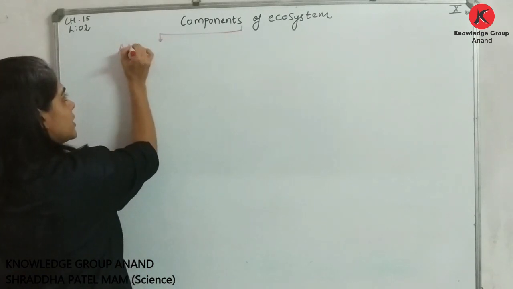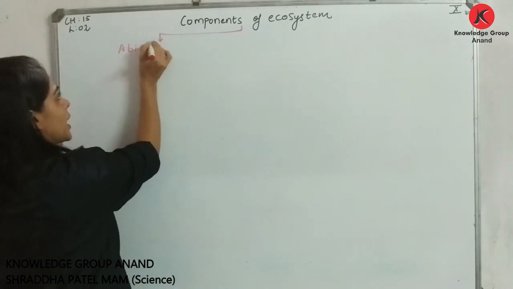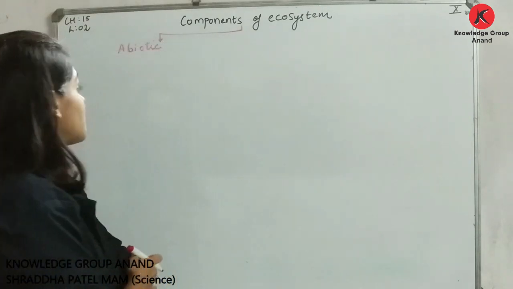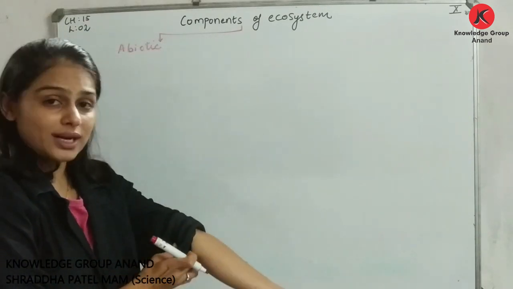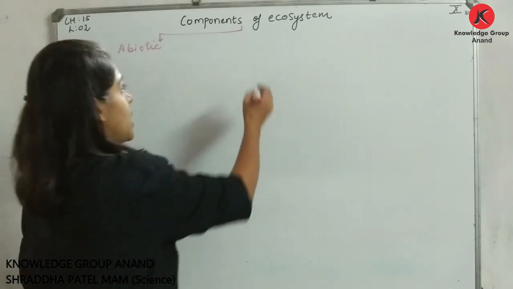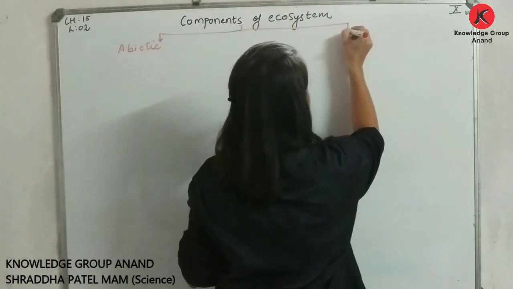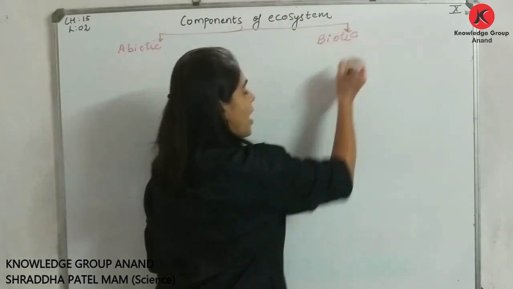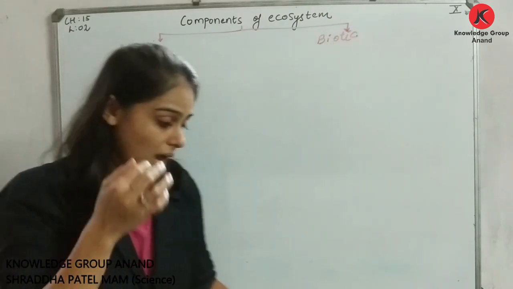Number one is your abiotic component. Now I should not say that abiotic components are your non-living components, you already know that. And the second one is, my dear students, what is it? Biotic component.